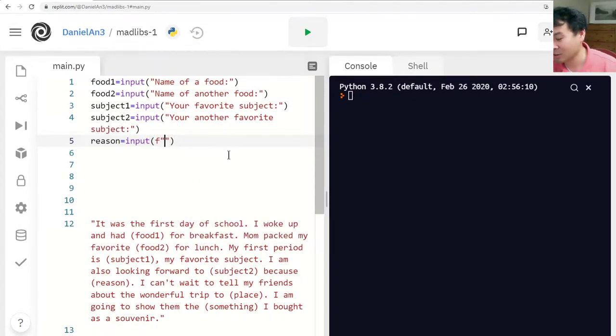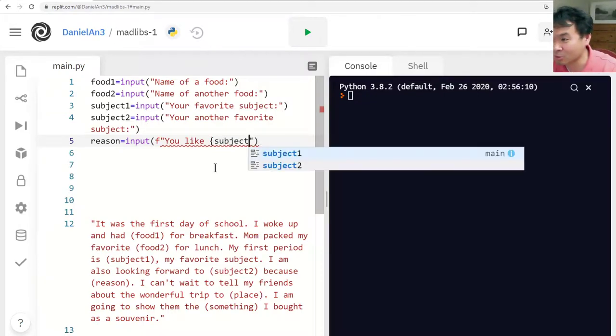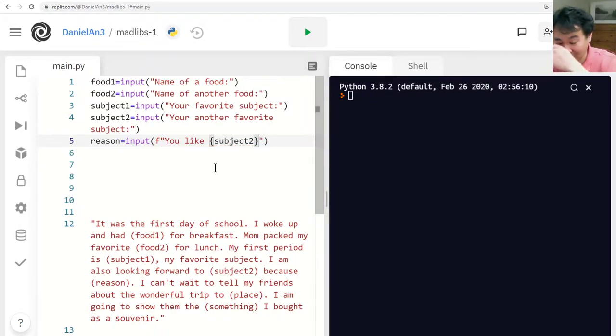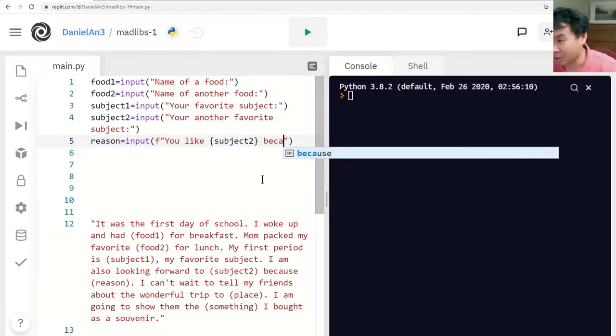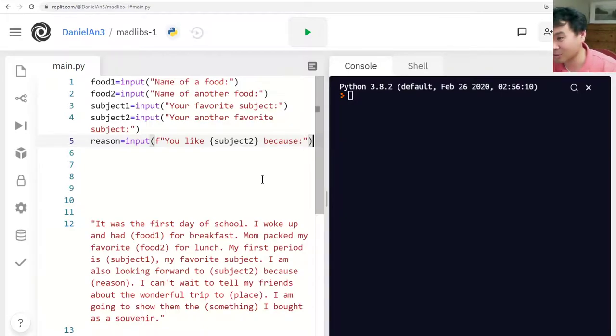So I'm going to say, you like this subject2. Of course, depending on what you're doing, you don't have to do what I'm doing. Or you can just get any Madlibs online and then try to use that. So reason input, you like subject2 because, then let's see what it does.